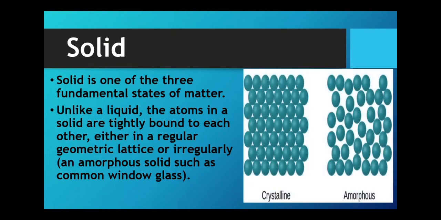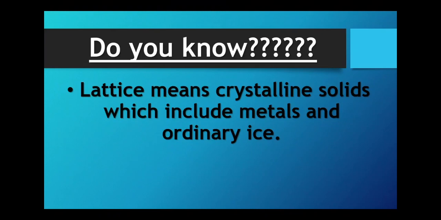In this diagram, you can see crystalline particles are arranged in a proper manner, but in an amorphous solid, the particles are not arranged in a proper manner. Okay, do you know? Lattice means crystalline solids, which include metals and ordinary ice. Crystalline solid means the solid has a proper fine shape. The particles in a solid are arranged in a very proper manner.